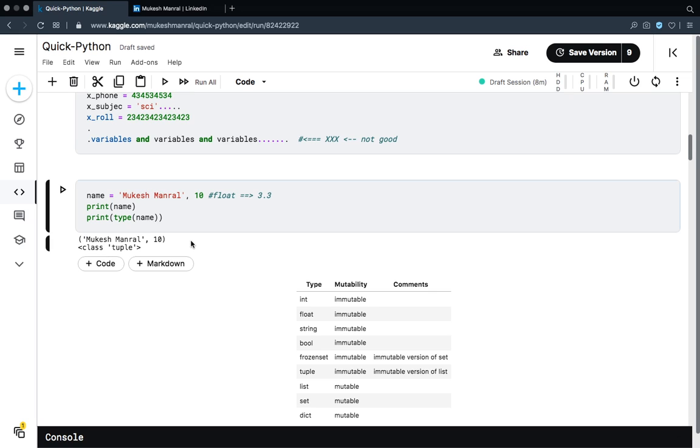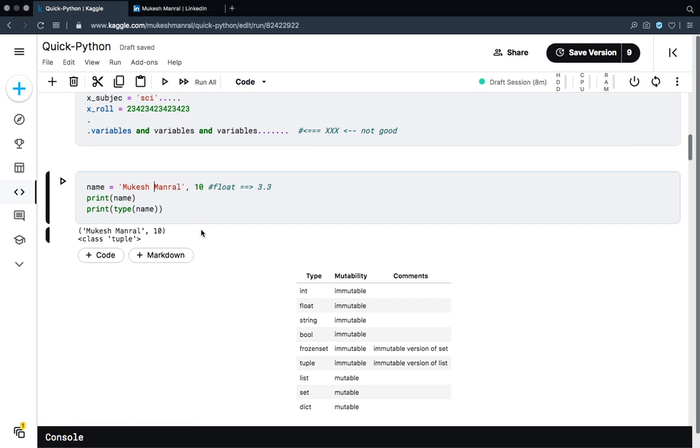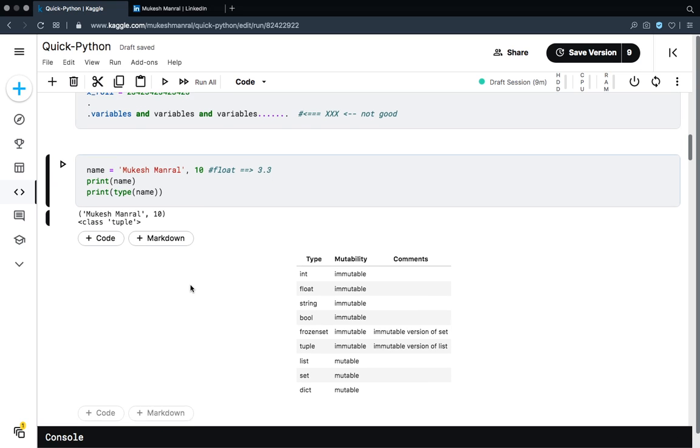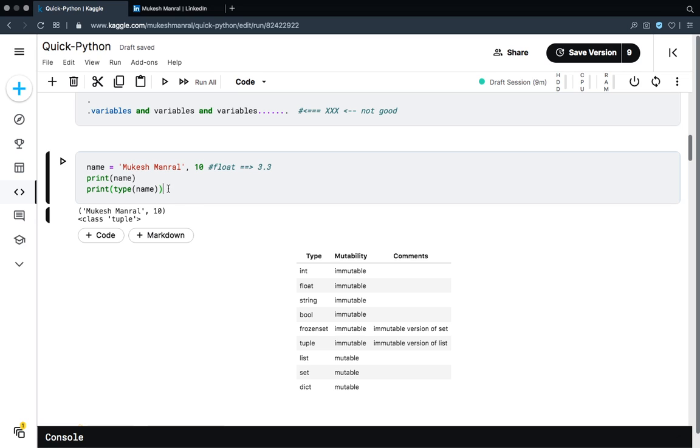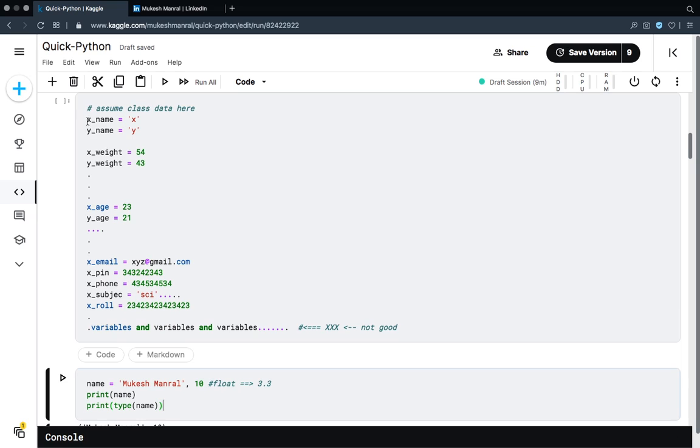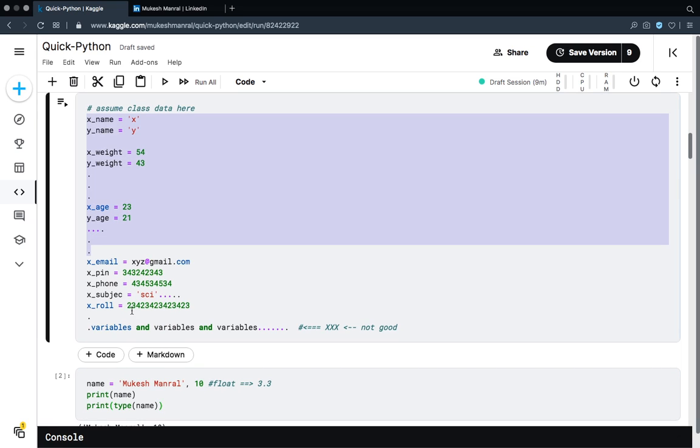Suppose a variable is of type string, then you only have a string in it. If it is of type integer or float, then it only has an integer or float in it. You do not have a variable that holds both a string type and an int type. You cannot do that. If you want to store more data, the number of variables you need to create increases exponentially, which I discussed just before, which is again a problem for us.